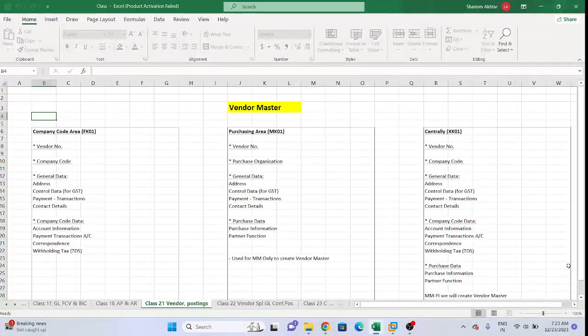But in development there are two different systems or clients: the golden system and the sandbox system. There are two systems for two different purposes. In the golden system, please remember, it is configuration only.